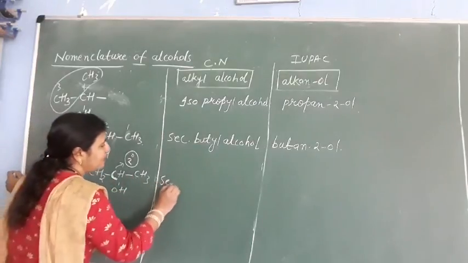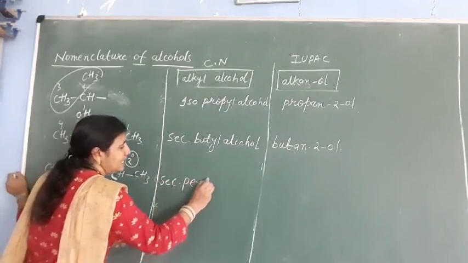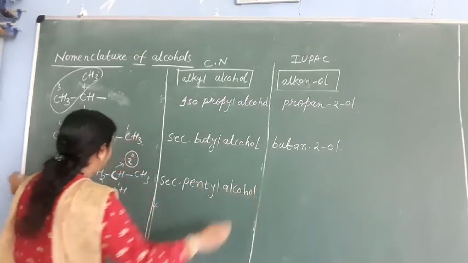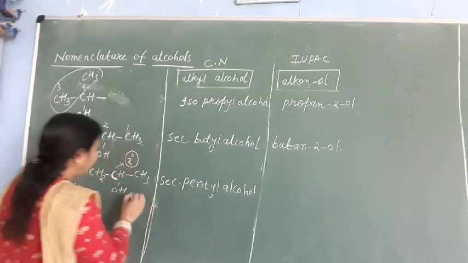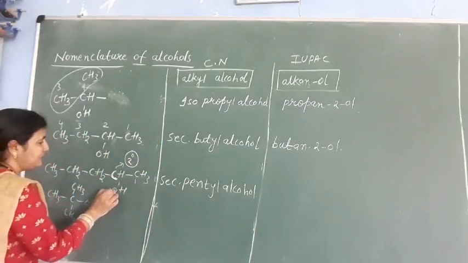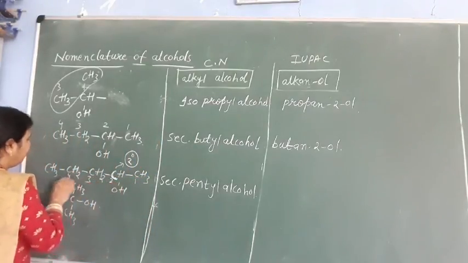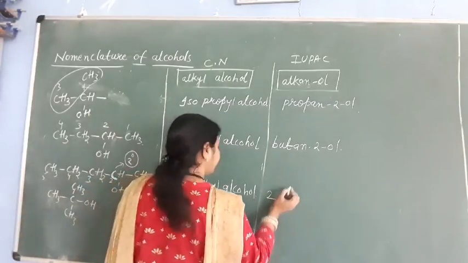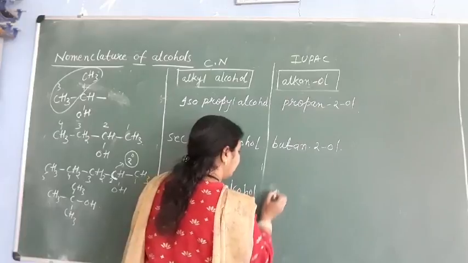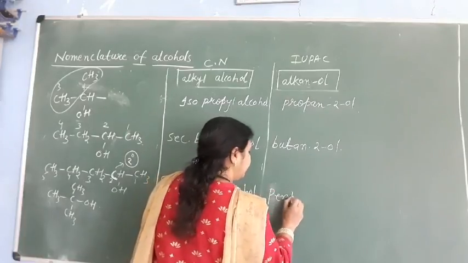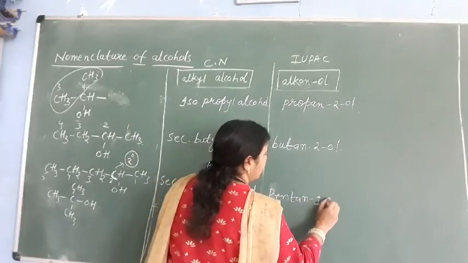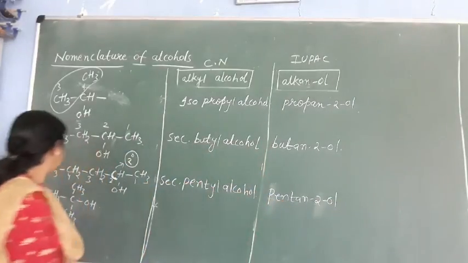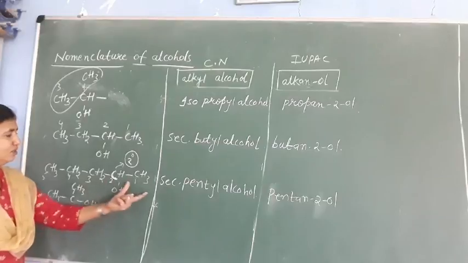So the name is secondary pentyl alcohol. Or what will the IUPAC name be? Numbering from here, the OH group is on carbon 2, 1, 2, 3, 4, 5. So the name is pentan-2-ol.